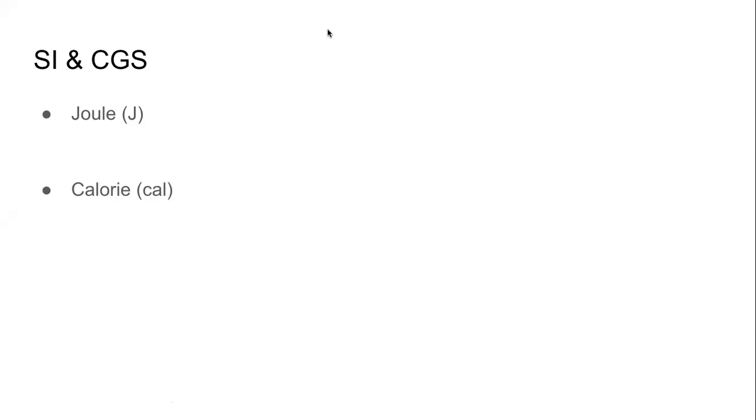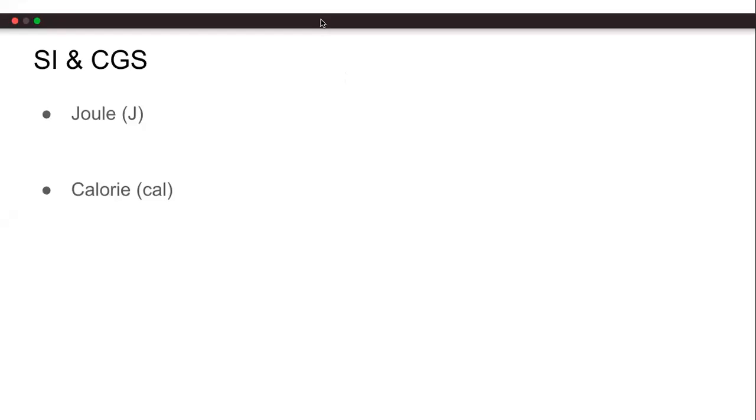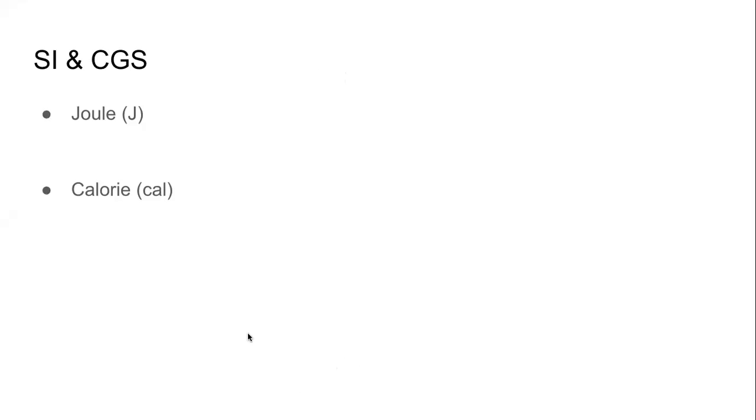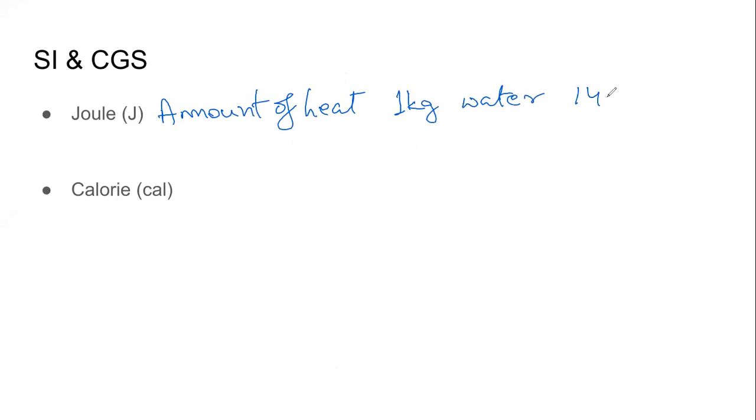Thank you, Chan. So when we are defining joule, what we are saying is, it is that amount of heat. It is the amount of heat, right? In both cases, it is some amount of heat that is required to increase the temperature of 1 kilogram of water from 14.5 degrees Celsius to 15.5 degrees Celsius. This is the meaning of 1 joule.